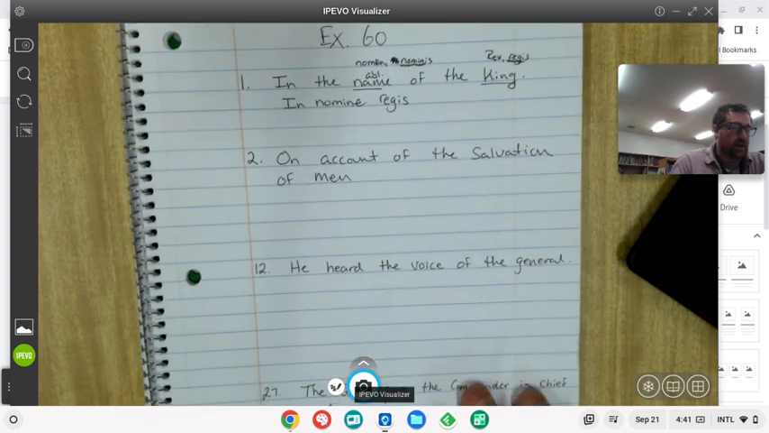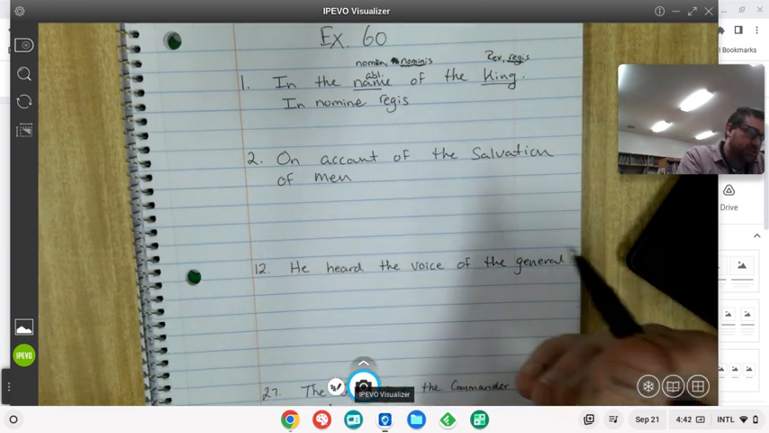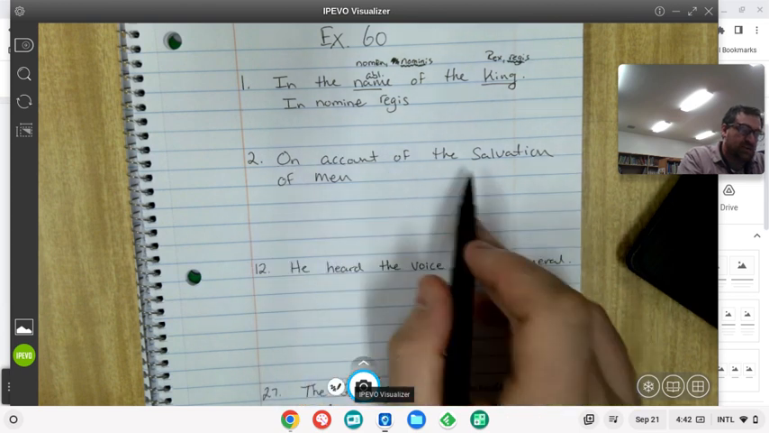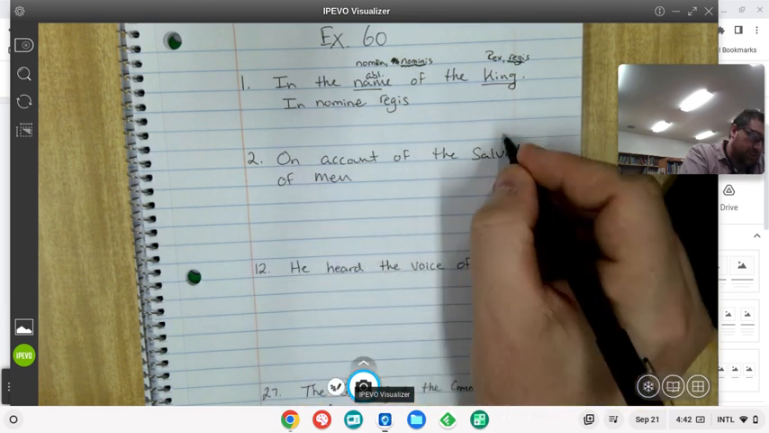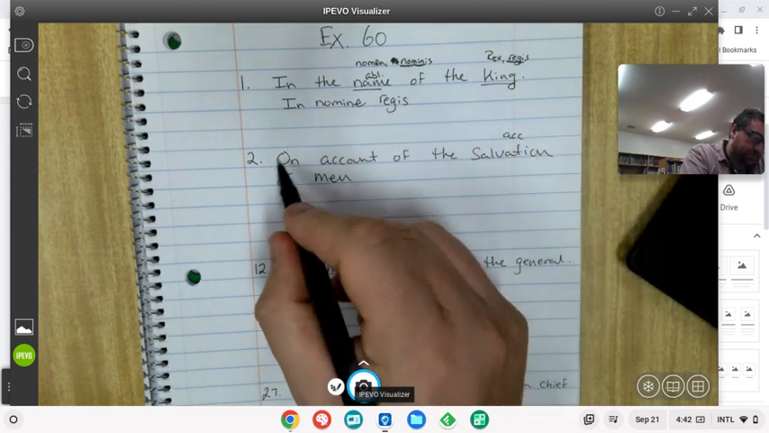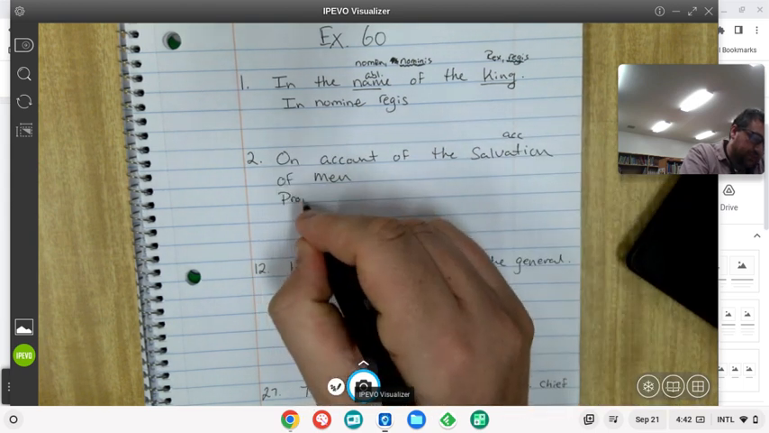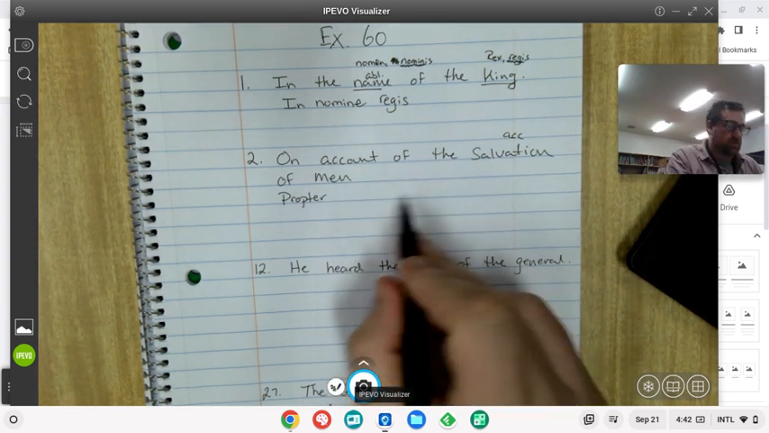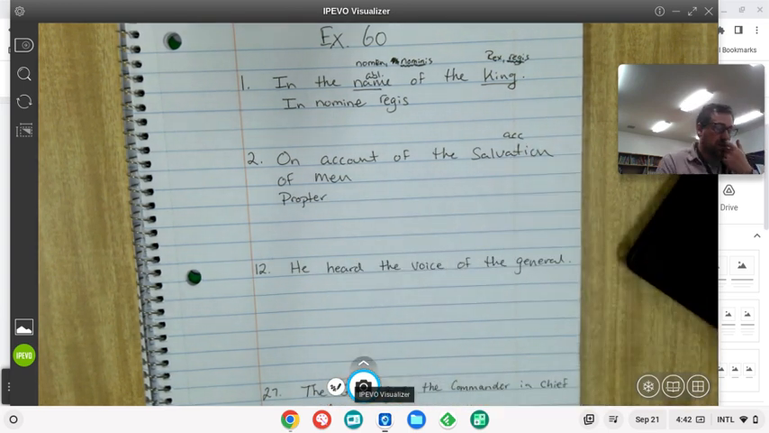The next one, on account of the salvation of men. So we know on account of is propter. That one word translates all of this. And salvation then would need to be in the accusative because we know that propter takes the accusative. So propter, something with an accusative ending.